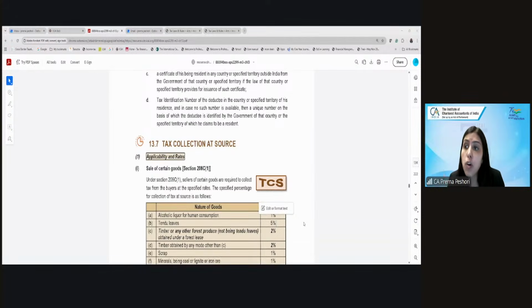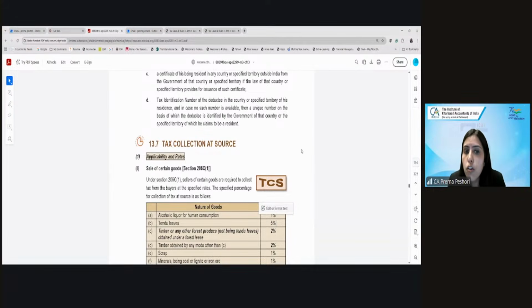Or when the e-commerce operator was making the payment to the e-commerce participant, except in the case of withdrawal of cash. But there also you were a payer, technically, like a bank has to deduct. So, although withdrawal of cash is not an expenditure, as a bank, you're making the payment of those funds. So there was this TDS.